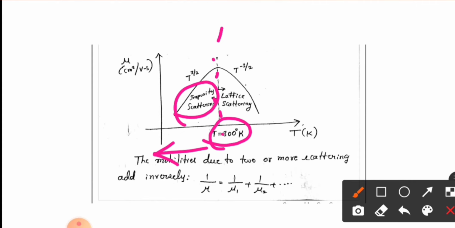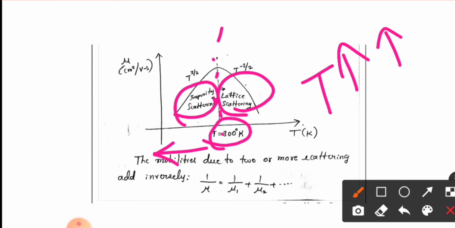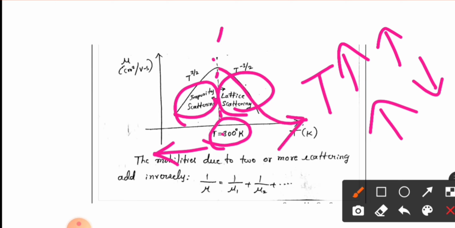At temperature greater than room temperature, 300 Kelvin, lattice scattering dominates. When temperature is more, lattice vibration is more, collision is more, so mobility reduces. At higher temperatures, lattice scattering is more, and at lower temperatures, impurity scattering is more.